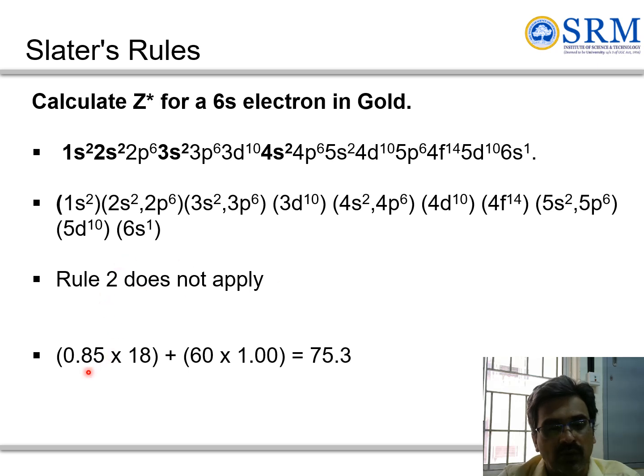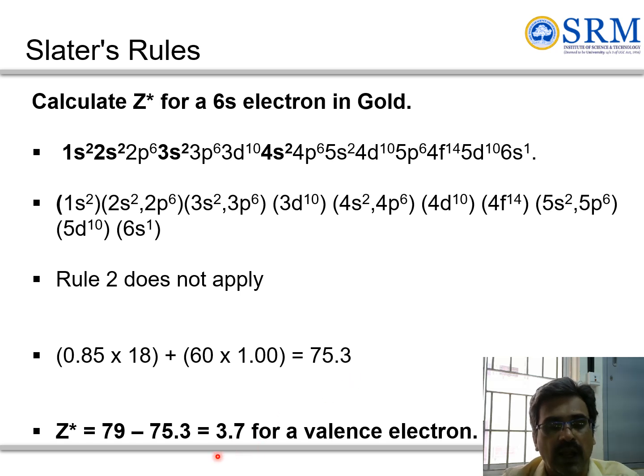So for the 6s electron, we have 18 electrons in the 5s shell, which are 0.85 each, and the remaining 60 electrons into 1. So we have close to 75.3 for the shielding constant, and subtracting from the atomic number, it is close to 3.7 for the valence electron.